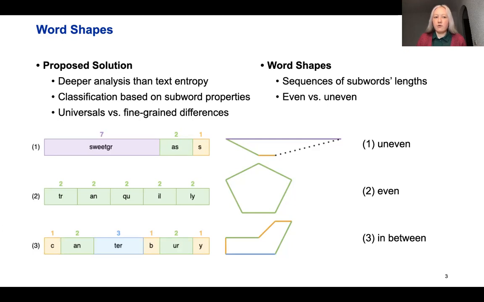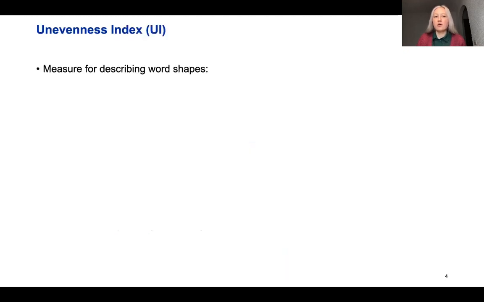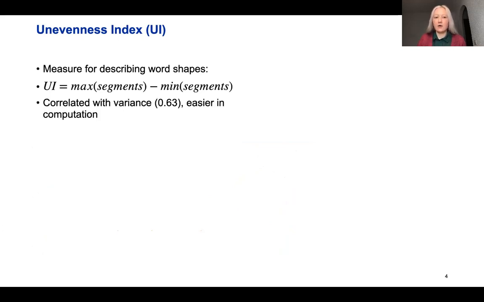We can quantify this property by introducing a measure for describing word shapes. We call this measure the Unevenness Index, and we calculate it as follows. We find the maximum and the minimum segment lengths for a given token, and we subtract them from each other. Despite the simplicity of this measure, it is highly correlated with variance, but it's easier in computation.